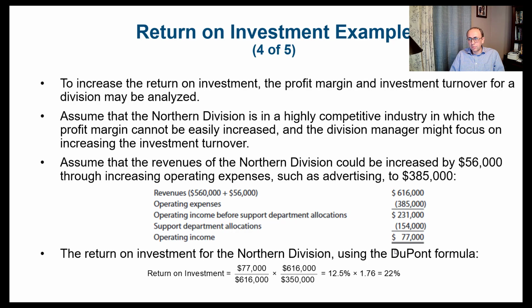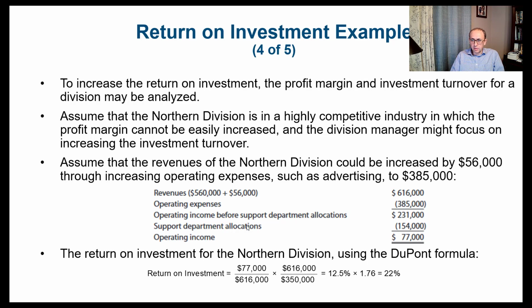So assume that Northern Division is in a highly competitive industry in which the profit margin cannot be easily increased. And the division manager might focus on increasing the investment turnover. So assume that the revenues of the Northern Division could be increased by $56,000 through increasing operating expenses such as advertising. And that would make them reach $385,000.